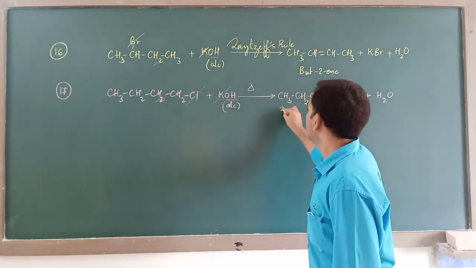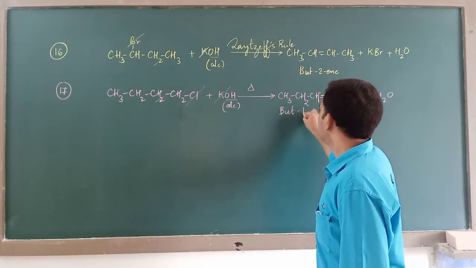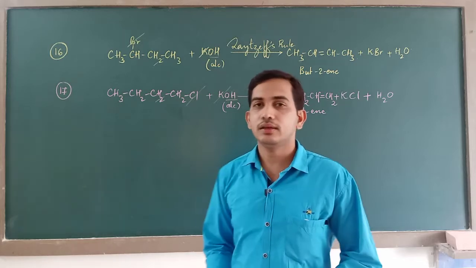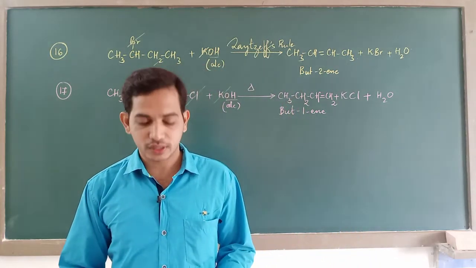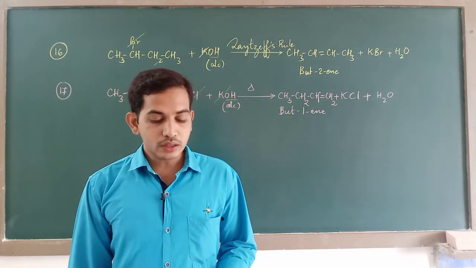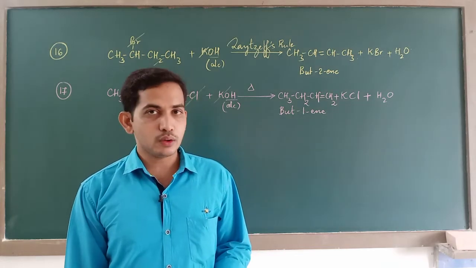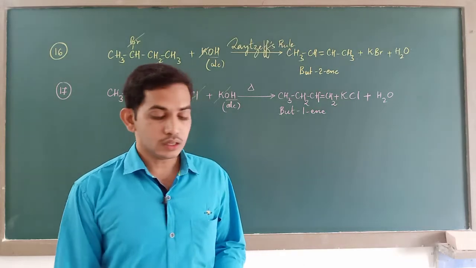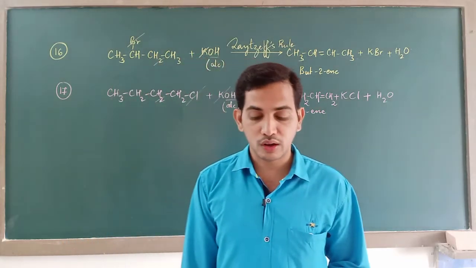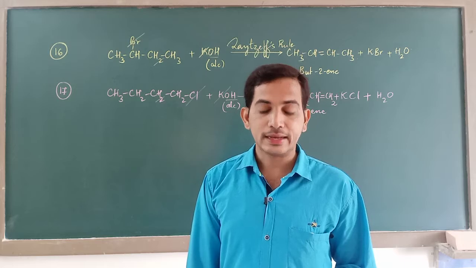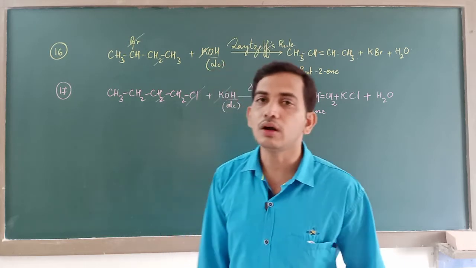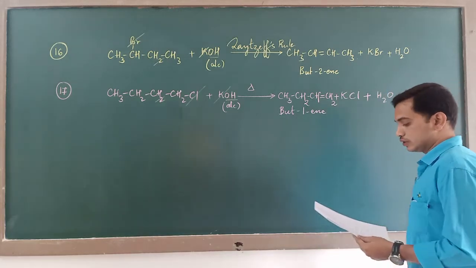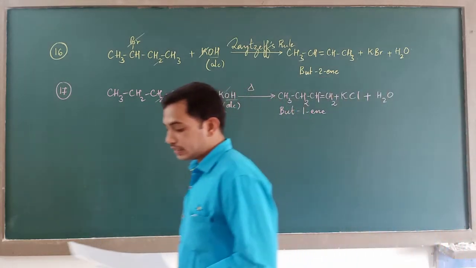So you have got the product but-1-ene. You will get but-1-ene as major product. So 1-chlorobutane reacts with alcoholic KOH to form 1-butene, 2-butene, 1-butanol or 2-butanol. The correct answer is A, 1-butene. This is the 17th question. Now you have got the 18th question.